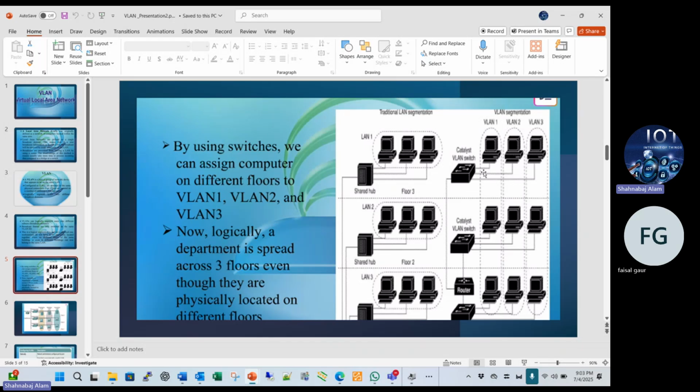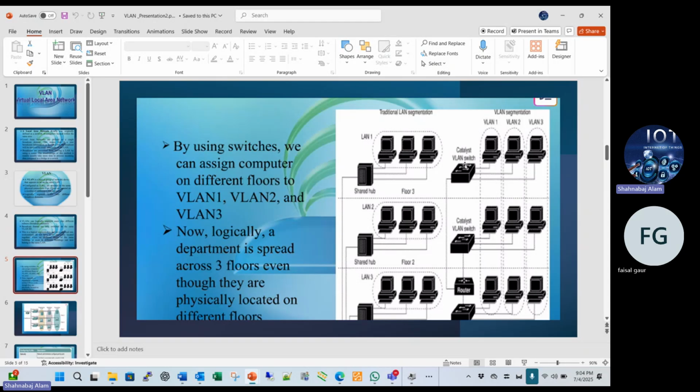You see this diagram, right? This is a Catalyst switch and this is also a Catalyst switch, and this Catalyst switch is connected to three PCs: VLAN 1, VLAN 2, VLAN 3. We created three VLANs on this switch. Catalyst is a Cisco switch model.